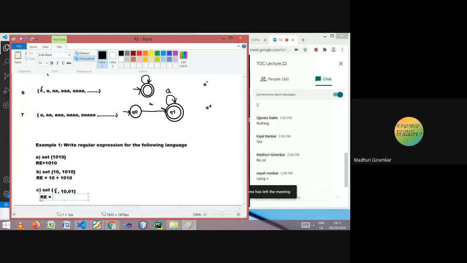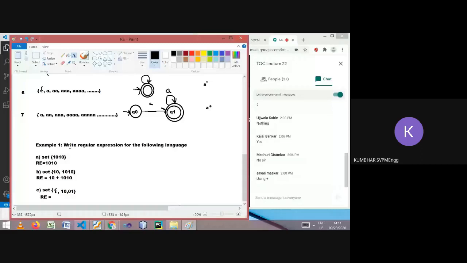I was expecting 10 into 01, but into means what? Dot operator?